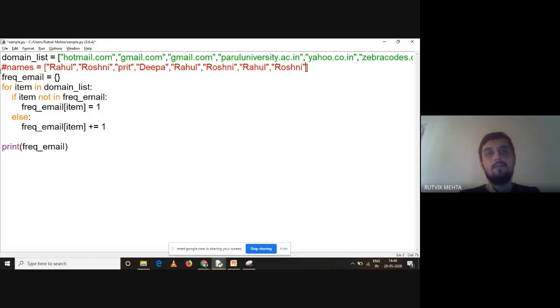And this frequency count program will be useful in so many conditions, when you want to work with data science and analyze data. If it is raw data, not in Excel format or CSV format, and you have to process it and fetch the counts, this processing technique will be useful. One of the best ways to represent a frequency count is with a dictionary, because it associates a key with a value. So you have the name as a key and the associated count as a value.